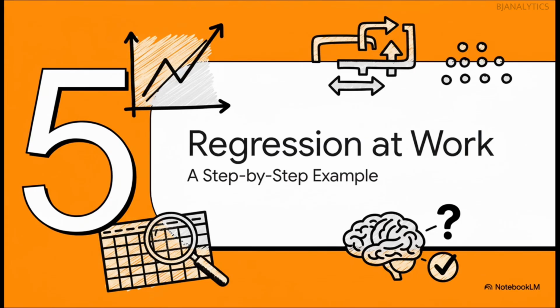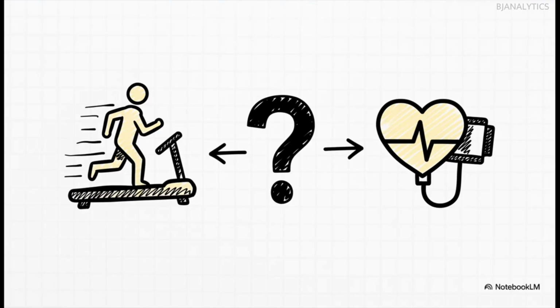All right, enough theory. Let's get our hands dirty and see how a researcher would actually use regression to get a clear, solid answer from their data. Okay, we have our mission. The thing we're investigating is weekly exercise, and the outcome we're measuring is blood pressure. Nice and simple. Let's walk through it.